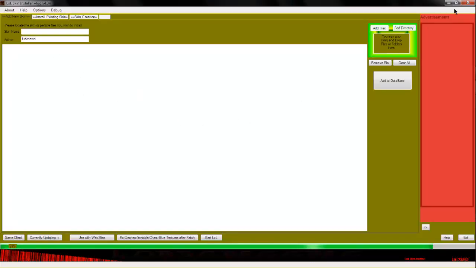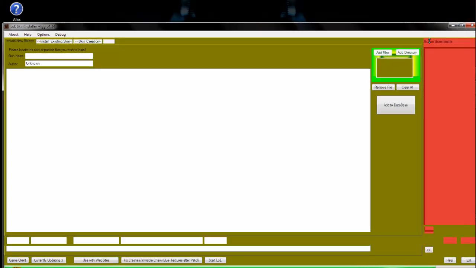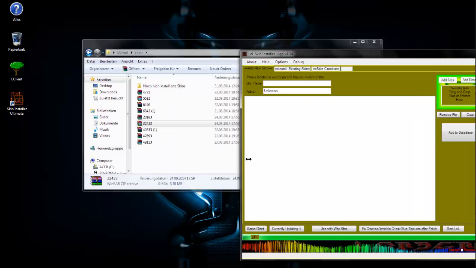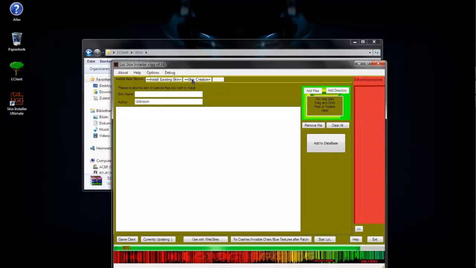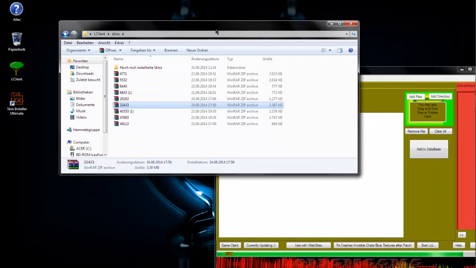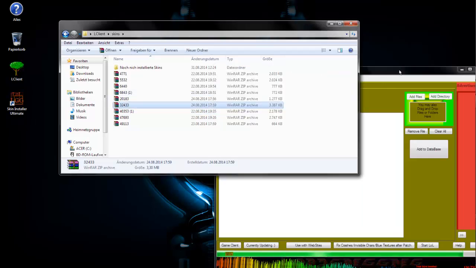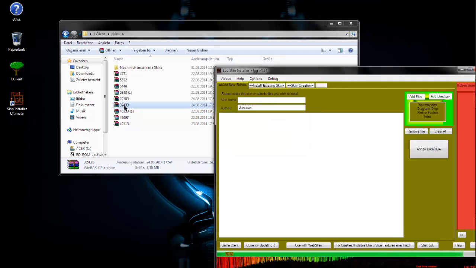And we need Skin Installer or Skin Installer Ultimate. It's the same thing, I think. Let's make it a bit smaller. Nice. Okay. Now I take this zip or WinRAR data and drag it here.